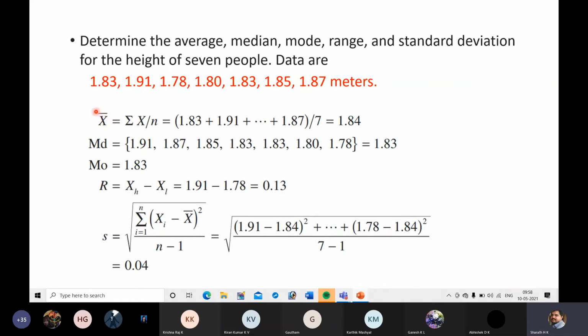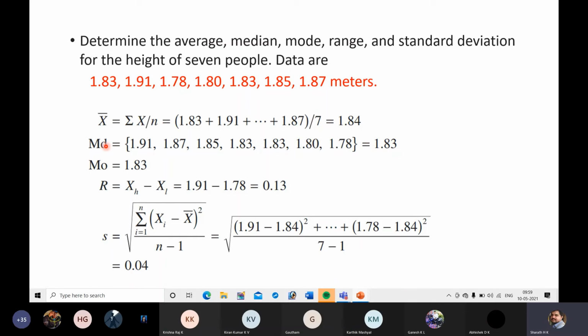Next, if you want to find out average, that is one of the measures of central tendency, you have to add all these 7 values and divide by 7. You will get the average. Next, if you want to find out median, first you have to arrange the given data in an order. Here they have arranged the given data in descending order, highest to least: 1.91, 1.87, 1.85, 1.83, 1.80, 1.78. That is the descending order.